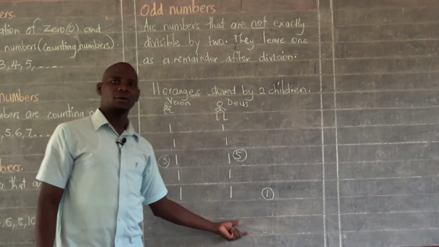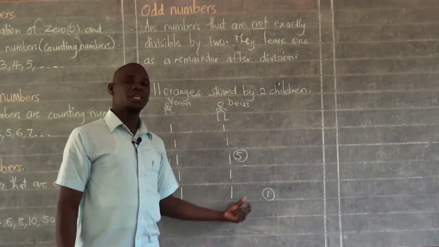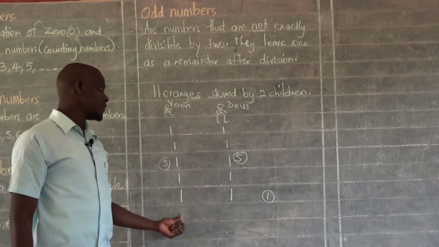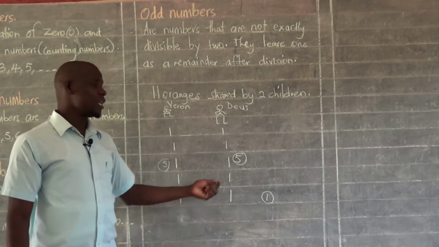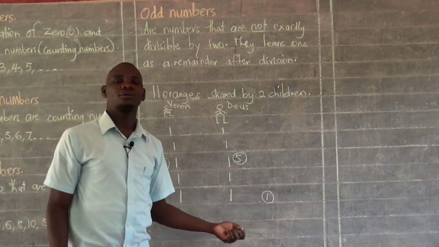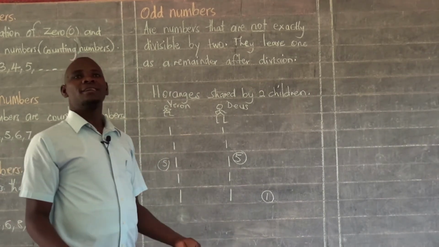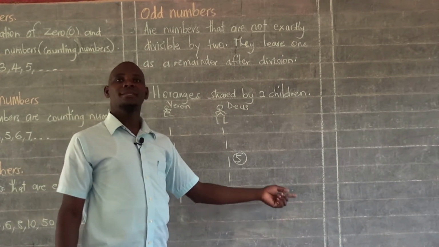Now this one I will not give to any of the 2, because if I decide to give it to Veron, Deus will complain. And if I gave it to Deus, Veron is going to complain. So to be fair enough, I need to keep this orange aside.